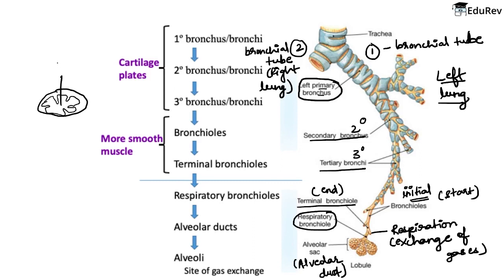And उसके अंदर मैं ड्रॉ कर दूंगी एल्वियोलर सैक. This is alveolar sac and this structure is the alveolar, this is the alveolar duct. All right. So now the air which was passing through the trachea has now entered the alveolar sac finally. अब यहां पे ये क्या बन जाएगा? It will become the site of gas exchange. हमने पढ़ा था कि ये साइट बन जाएगा. क्यों? Because it has a thin membrane.